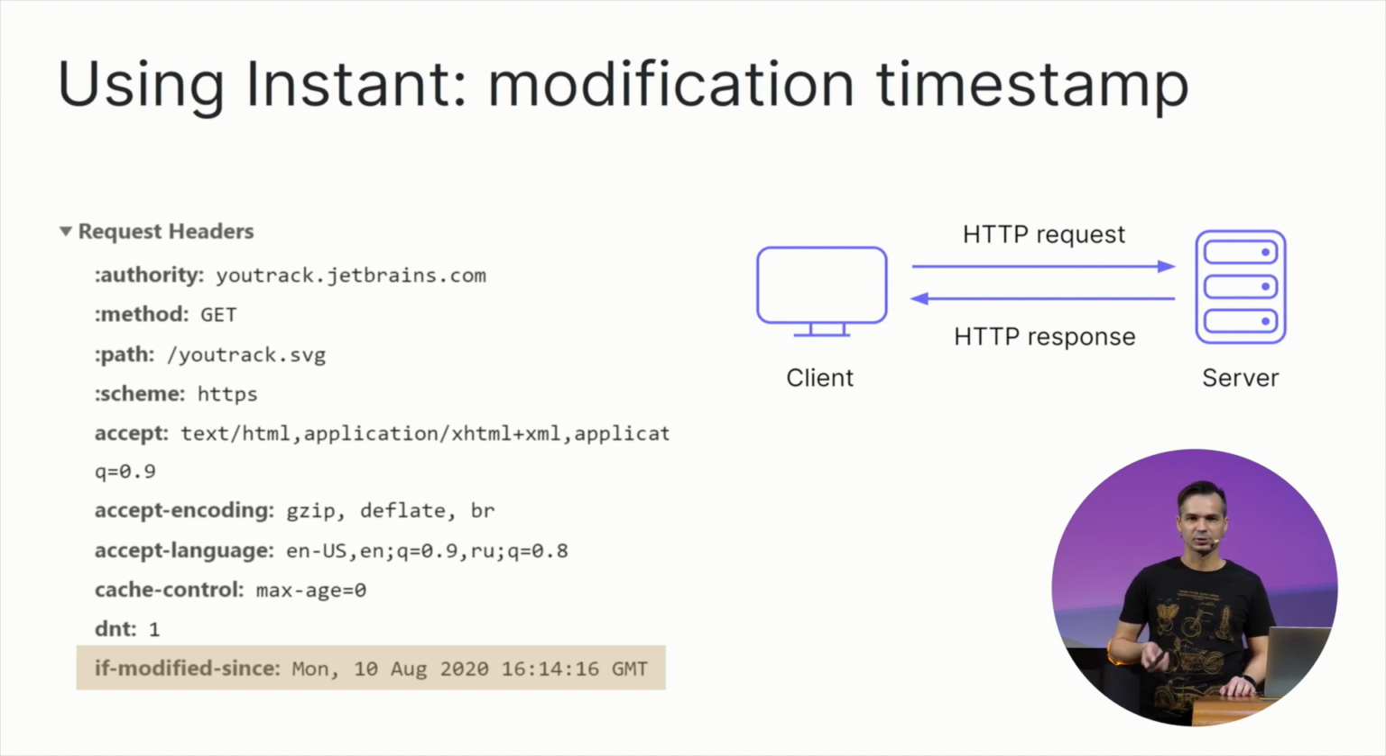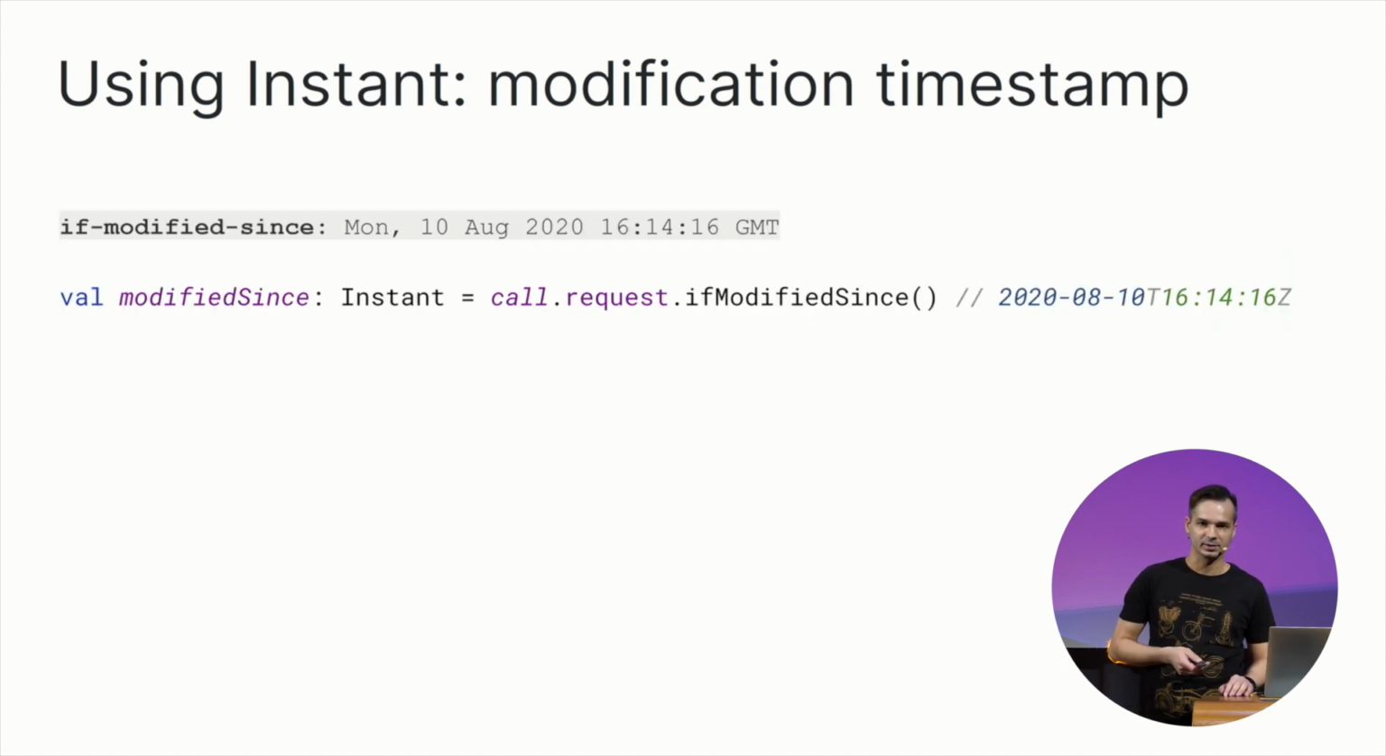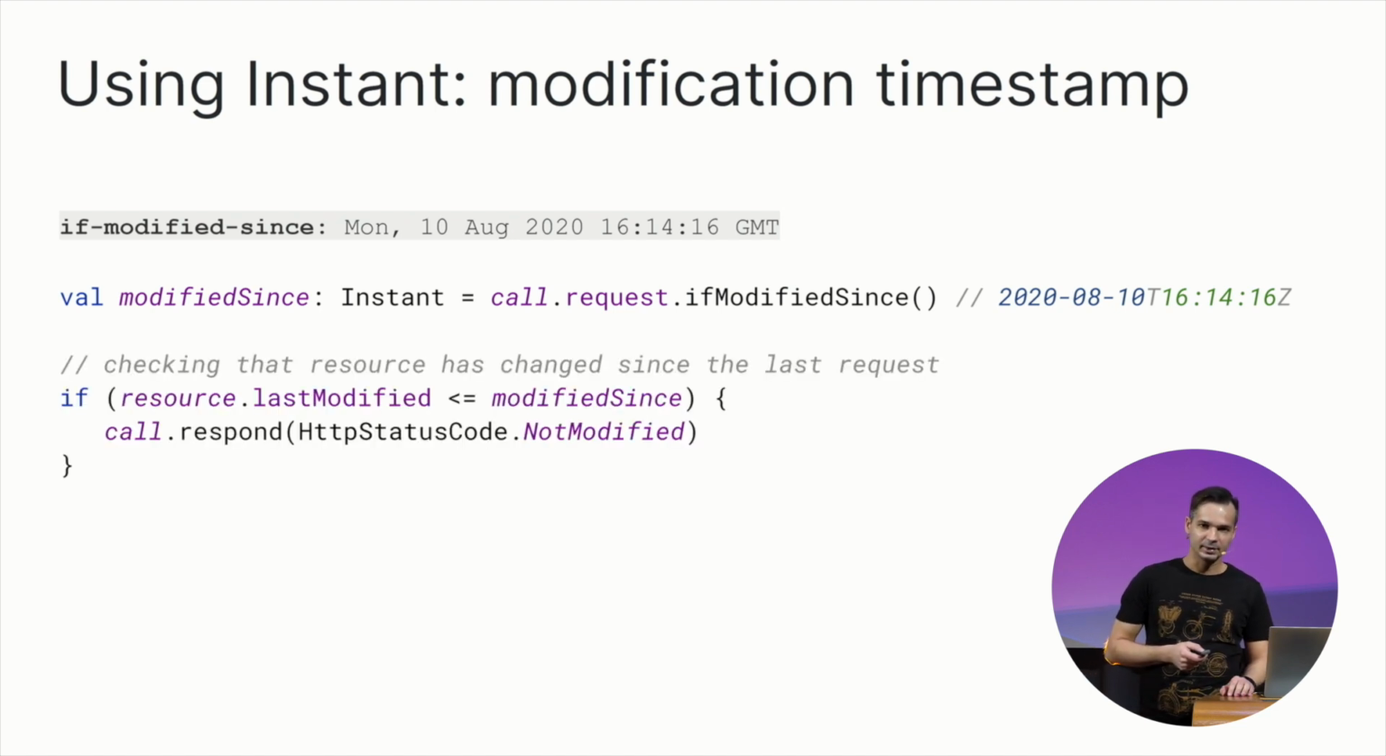The server then should determine whether or not the resource was modified since that timestamp. To do that, it obtains the value of that header as an instant and then compares it to the resource modification timestamp known to the server. In case that timestamp is earlier than or the same as the client's one, the server can respond with the Not Modified HTTP status code without sending the resource content.